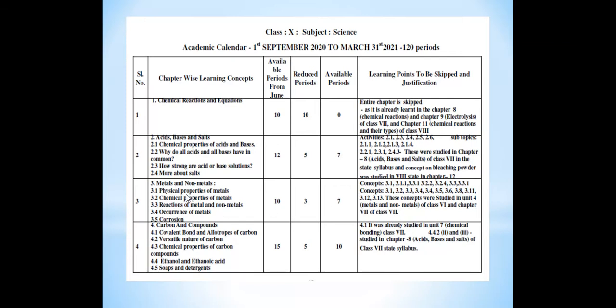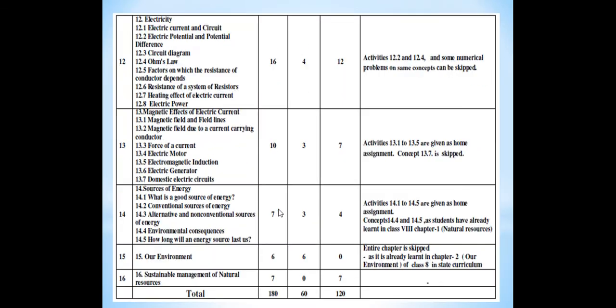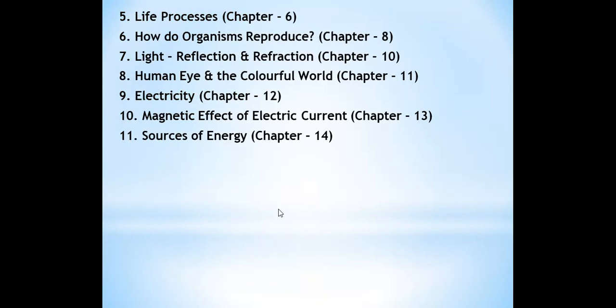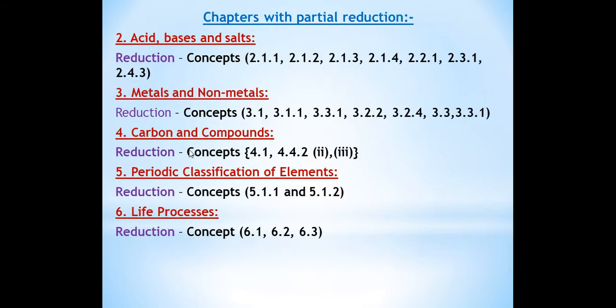But in this chapter we have altogether 5 concepts only, till 3.5, but they have written 3.8, 3.11, 3.12, 3.13. So a little confusion is there in this chapter. I will confirm about this and then tell you. So for now, don't make any changes in the chapter Metals and Non-metals.